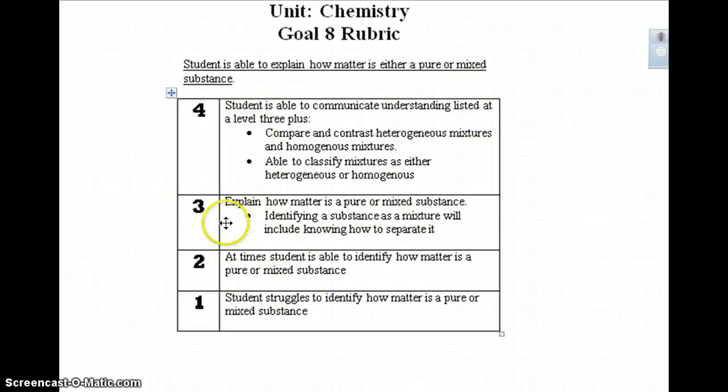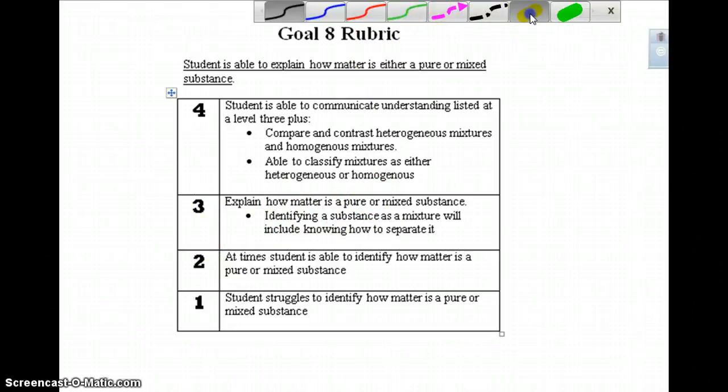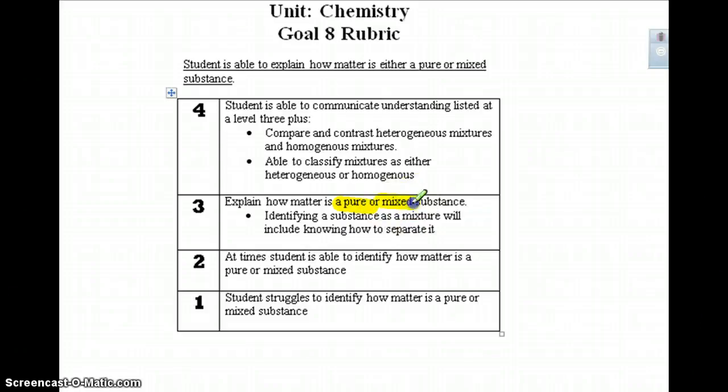So, meeting the goal, meeting the expectation, you are able to explain how matter is pure or mixed. Okay? So, pure substances and mixed substances, you're going to need to know both of those things. You're going to need to identify a substance as a mixture. This will include knowing how to separate it. Okay? So, knowing the difference between a pure substance, a mixed substance, and if it is a mixture, knowing how you would separate that mixture.